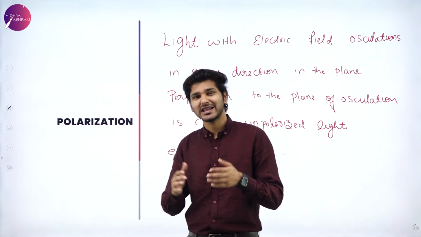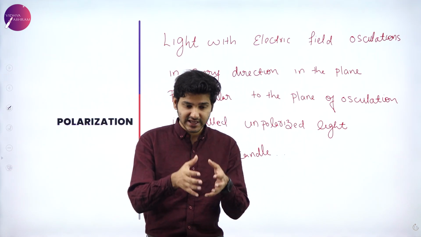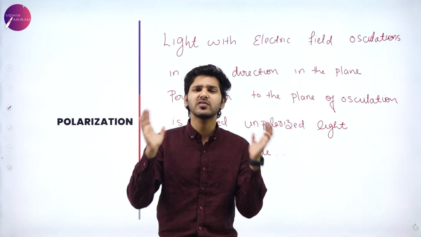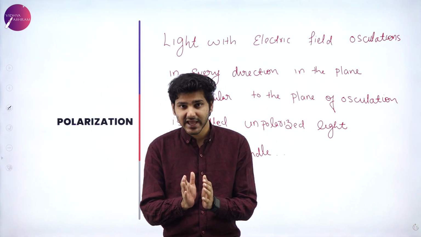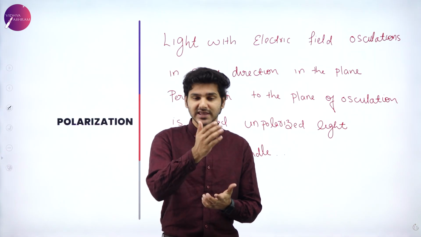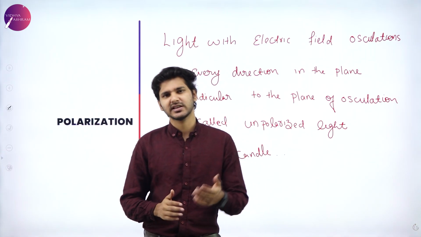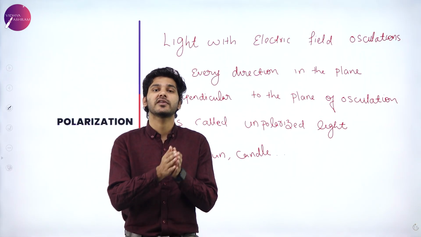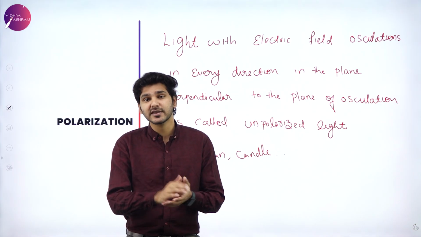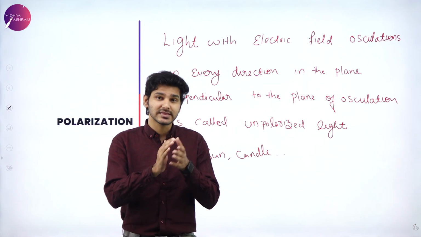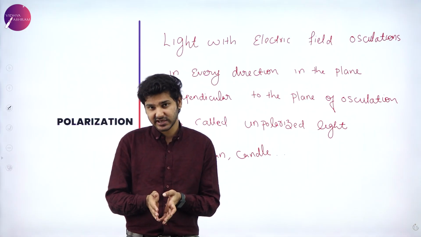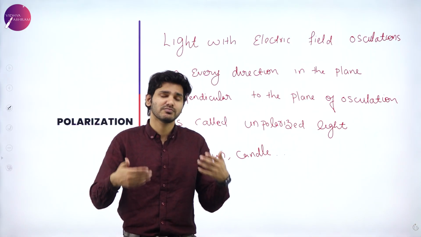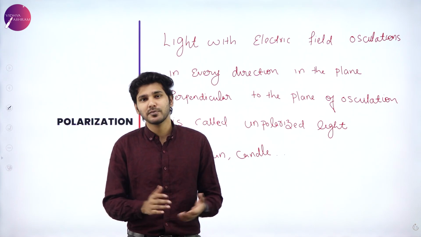And it is very simple. It just means that instead of the electric field vector having vibrations in every possible direction, that is in every possible plane, we are restricting that into just one plane, either the XY plane or the YZ plane. So if we can restrict the vibrations or oscillations of an electric field vector to a specific plane only, then we can say that that particular light is polarized light. And if it has vibrations or oscillations in every possible plane, or multiple planes, we call it unpolarized light.